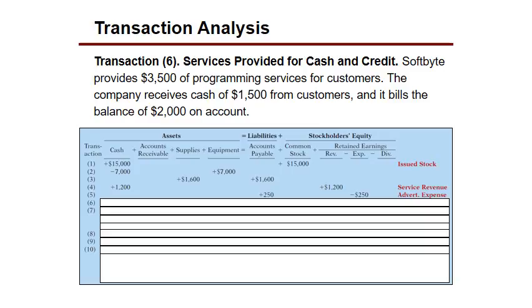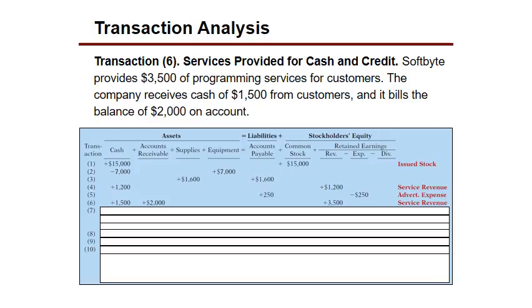So we know that we're going to have our assets come up by that same amount, right? Which assets are going to come up? Well, obviously cash is going to come up $1,500, but we're also going to have an increase of our accounts receivable. Good, because we're going to be receiving that money in the future, right? And so sure enough, that's what happens here. Our cash goes up $1,500, our accounts receivable goes up $2,000, and there's our increase in revenue. Okay? All right, good.